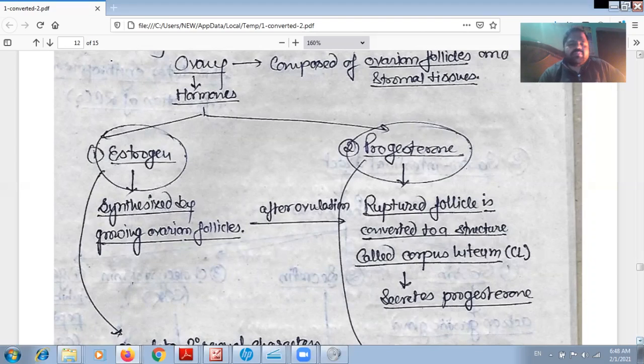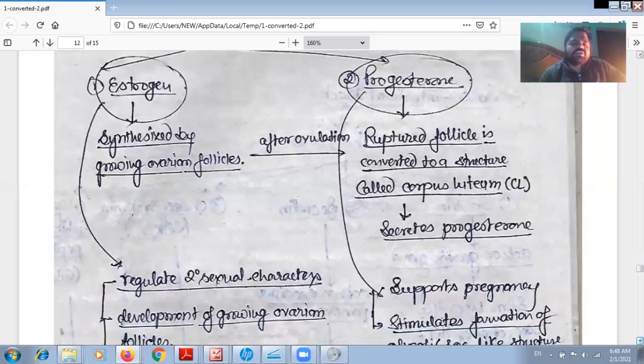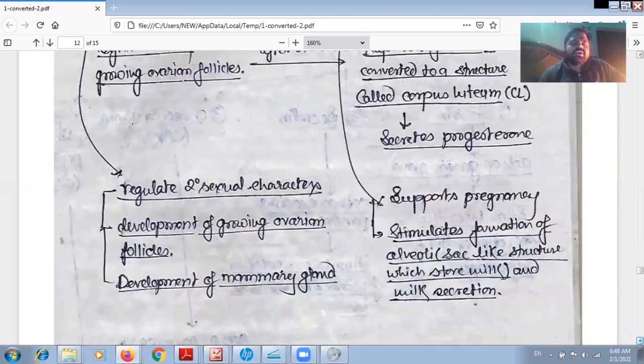So the same cell in different conditions will secrete different hormones. Now we'll see the function of estrogen. Estrogen regulates the secondary sexual characters, as we have seen in the case of male, where testosterone or androgen regulates the secondary sexual characters. In females, estrogen is involved in regulation of secondary sexual characters, development of growing ovarian follicles, and development of the mammary gland.